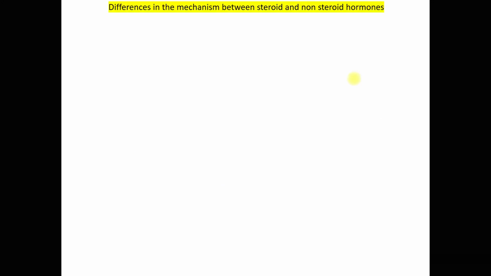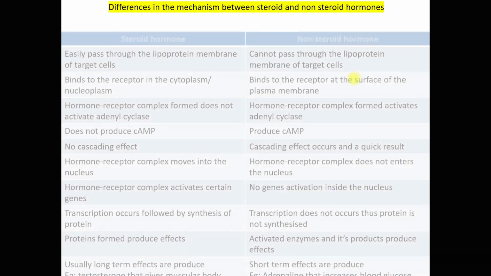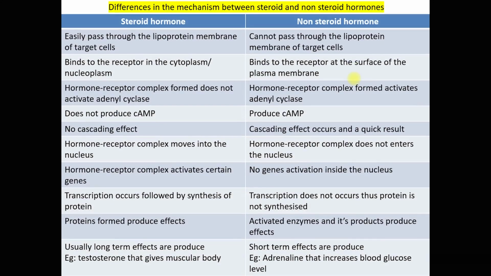Now, the differences in the mechanism between steroid and non-steroid hormones. Since my laptop is running out of battery, I will only explain one. The others you read on your own and you can text me if you don't understand. Steroid hormone easily passes through the lipoprotein membrane of target cells, whereas non-steroid hormone cannot pass through the lipoprotein membrane of target cells.